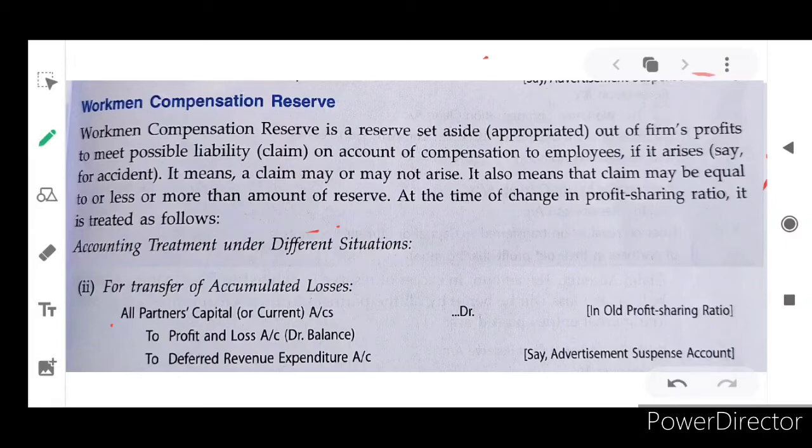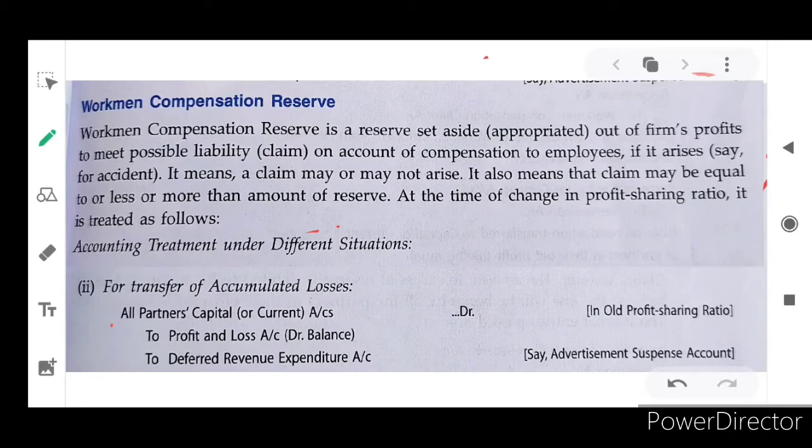If it arises, say for an accident, a claim may or may not arise. It also means that the claim may be equal to, less than or more than the amount of reserve at the time of change in profit and loss sharing ratio.